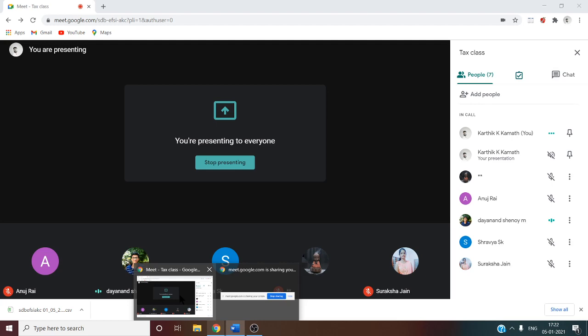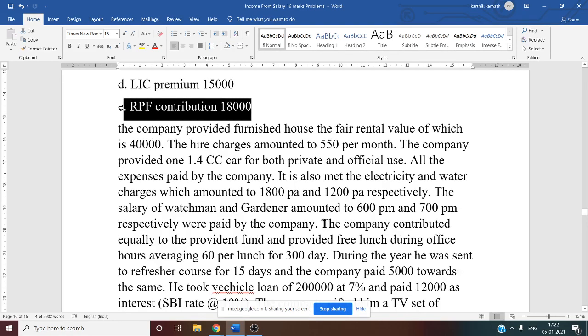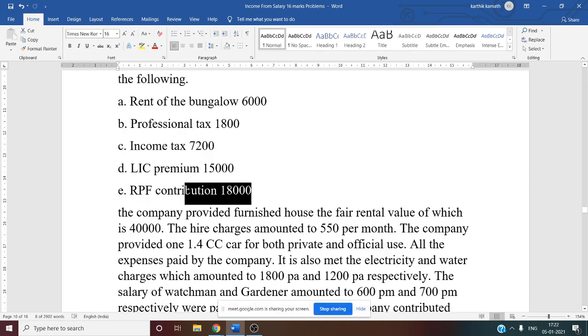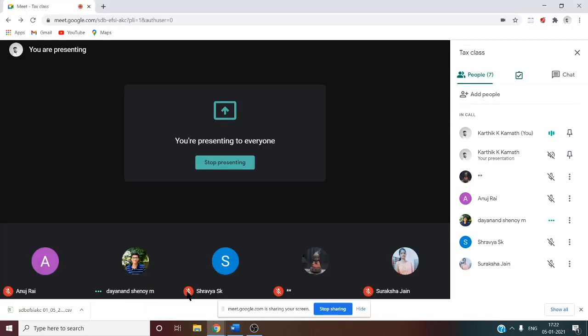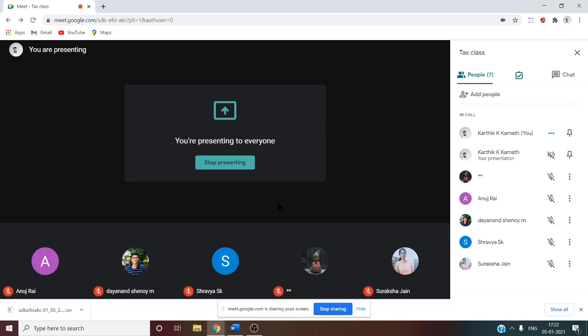Yes, correct. Here the employee contribution we know is 18,000, and they have said the company also contributed equally to the provident fund. That means the company also pays approximately this amount, but we have to see what 12% of the salary is. For the purpose of RPF, what do you mean by salary? Basic plus DA plus percentage of turnover and taxable allowance.